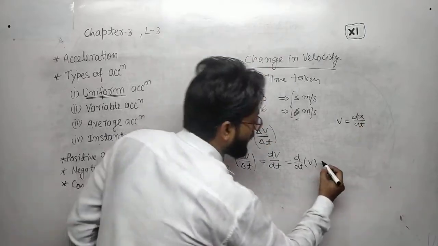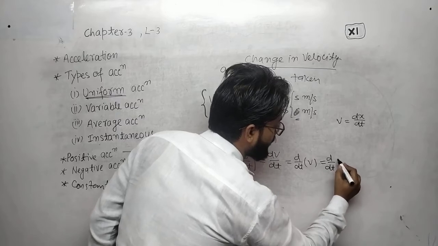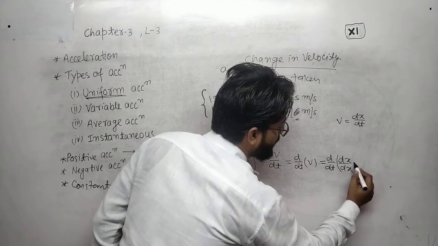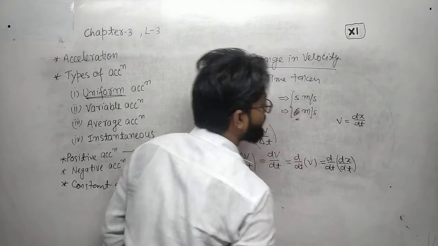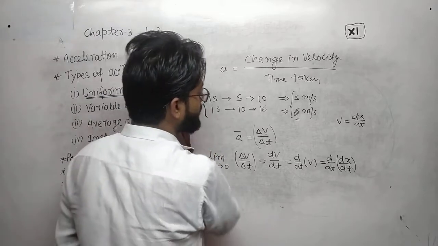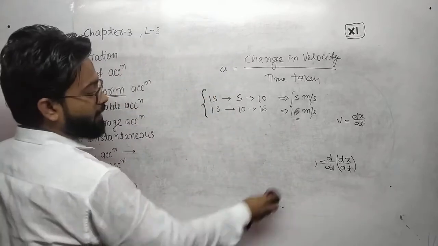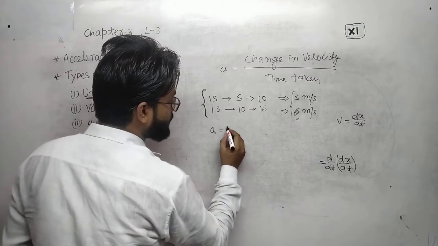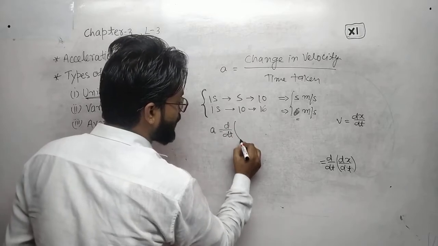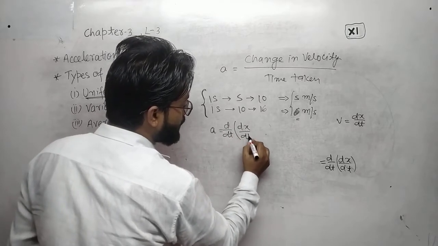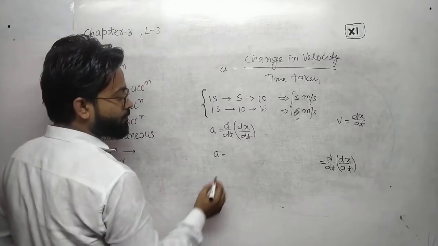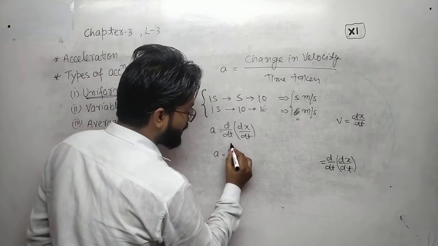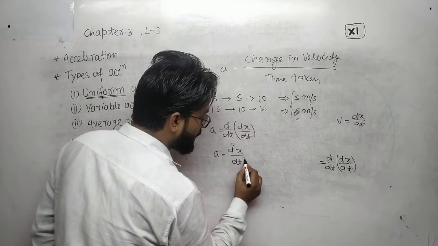Okay, now here d upon dt of v, in place of v, dx upon dt. Hope you are understanding. Now here we can write a is equal to d upon dt of dx upon dt, which is d square x upon dt square.